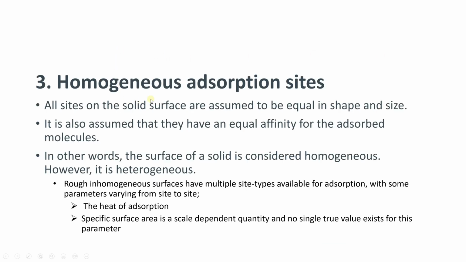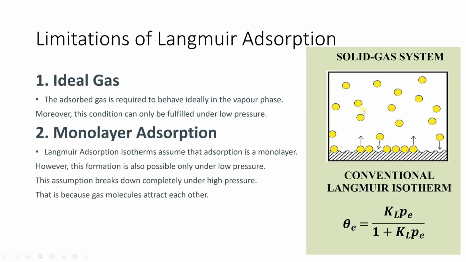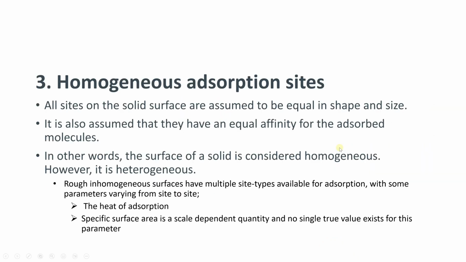Now the third limitation is the homogeneous adsorption site. When we are talking about the Langmuir adsorption isotherm, you have to consider that all sites on the solid surface are assumed to be equal in shape and size. It means that the sites on which the gas is going to be adsorbed are considered to be equal in shape and equal in size. It is also considered that all of these sites have equal affinity for the adsorbed molecules. But you know that a surface is not homogeneous; the surface is always heterogeneous.